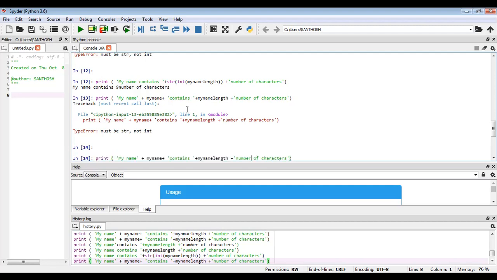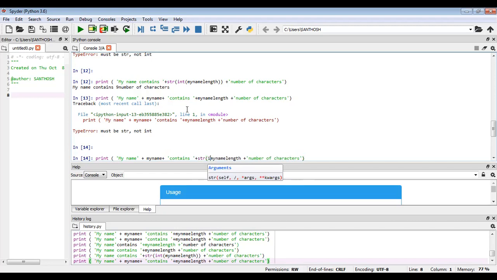So here, which variable stored the integer value, my name or my name length? In my name, we have the name string. That one is not having a problem. But here, my name length gives an output in the form of an integer. So this integer we are converting into string. For that we have to use the str inbuilt function.